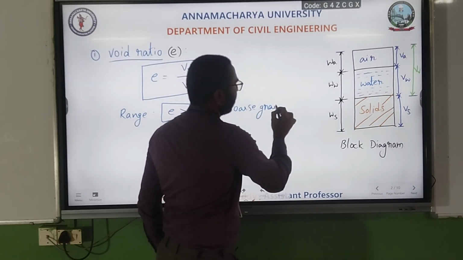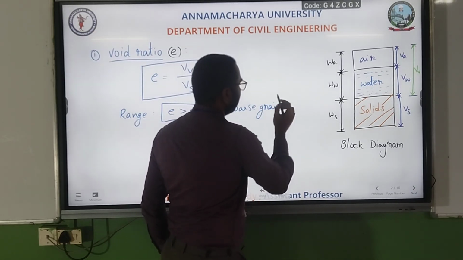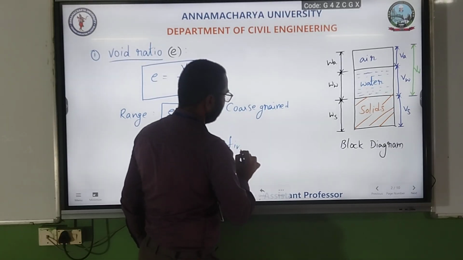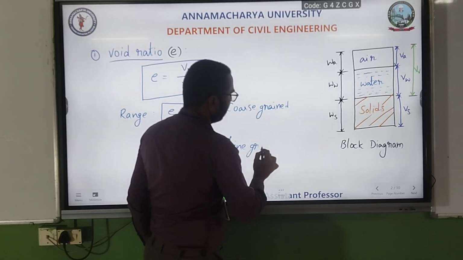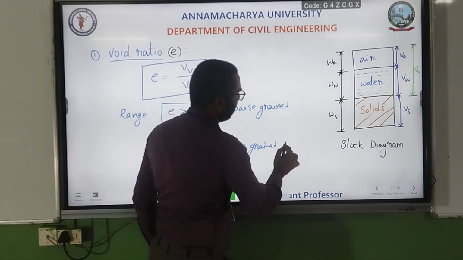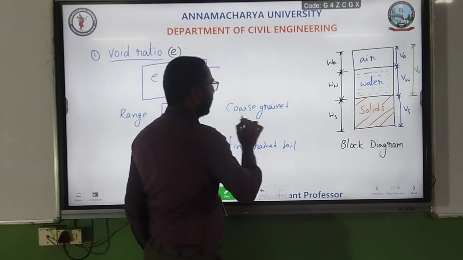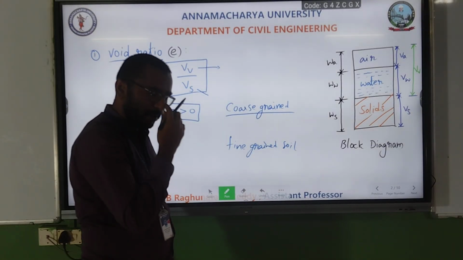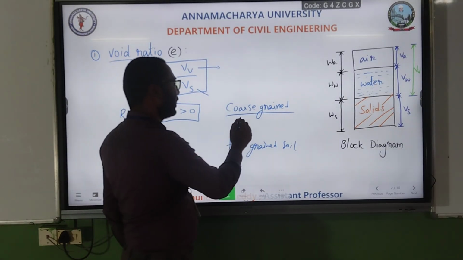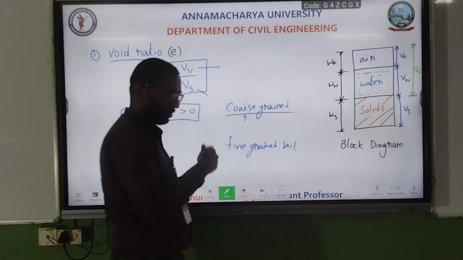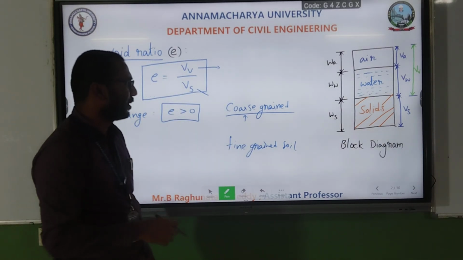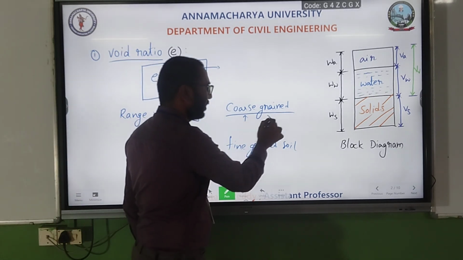and fine grain soils. What happened to these fine grain soils? So what is the void ratio? Coarse grain soils. Many students think that coarse grain soils have more particle size and more voids, but it is not correct. Why?